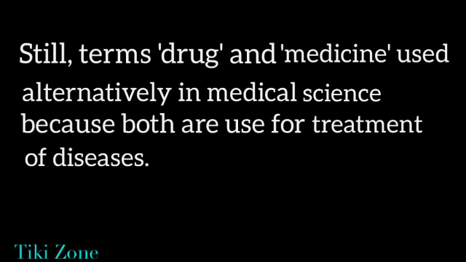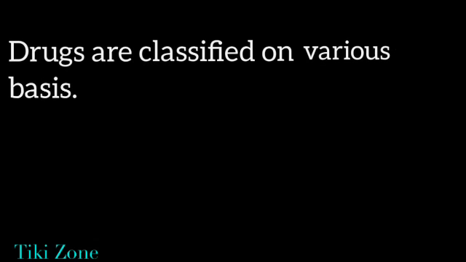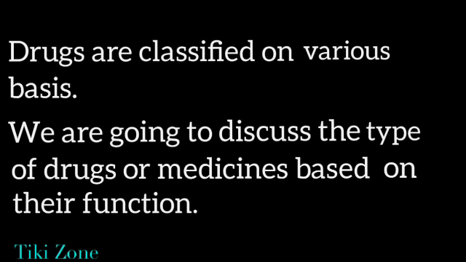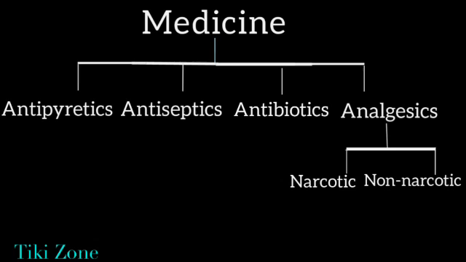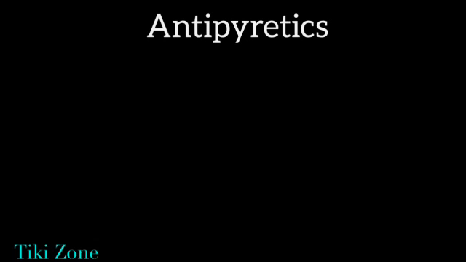In spite of these differences, the terms drugs and medicines are used alternatively in medical science because both are used for treatment of diseases. Drugs or medicines are classified on various bases. We are going to discuss their classification or types based on their function. Medicines, on the basis of their function, are classified into four types: antipyretics, antiseptics, antibiotics, and analgesics. Analgesics are also classified into two types: narcotic and non-narcotic. Let us see them briefly.